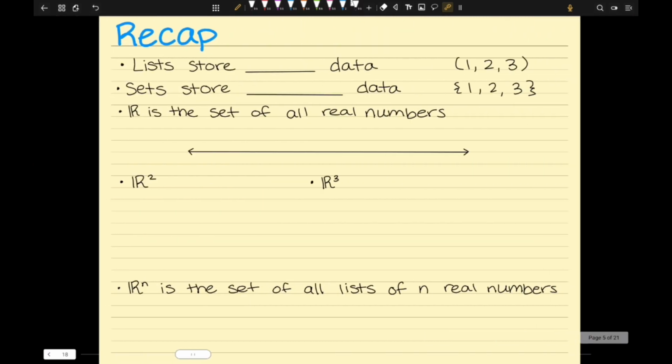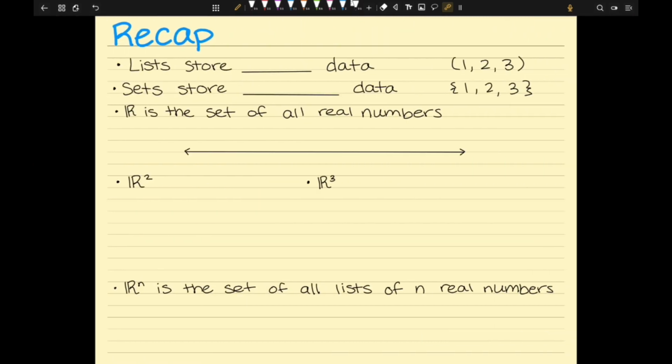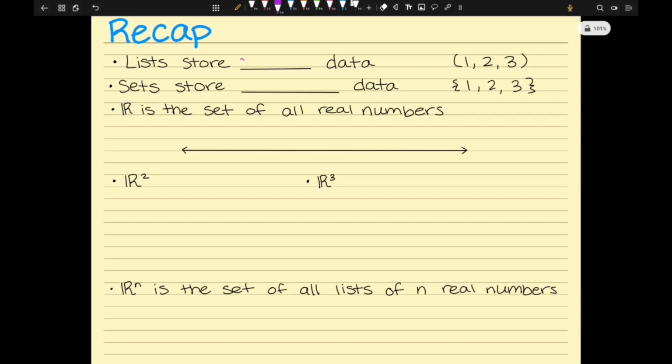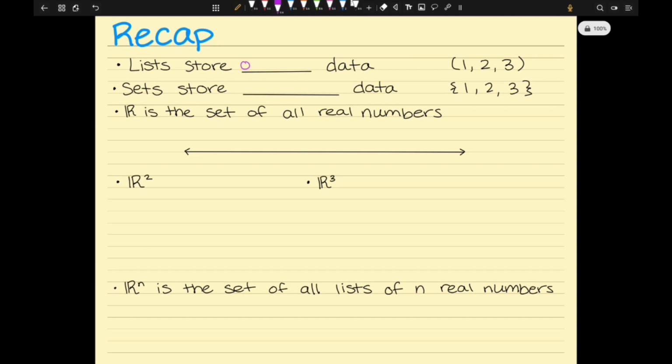All right. I'm going to start out by recapping a little bit of what we talked about on Monday. We started out talking about lists and sets. And I claim that you already know what these are because we talk about lists and sets all the time in programming. So a list just stores ordered data. And we denote lists with parentheses, (1, 2, 3). And when I say ordered, what I mean is that this is not the same thing as (3, 2, 1). They are in a different order.